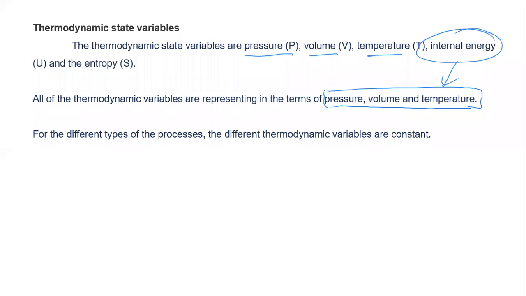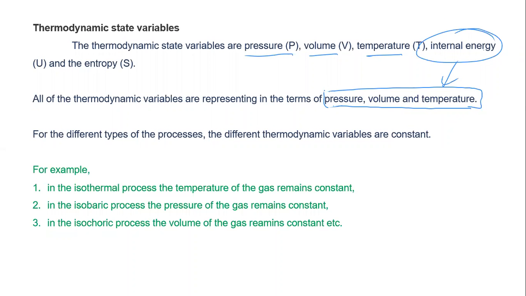For the different types of process, different thermodynamic variables are constant. It means the type of process also we have to learn. When pressure is constant, when volume is constant, when temperature is constant, what type of process is there? That process also we have to cover. For example, let's see one example here. Isothermal process.